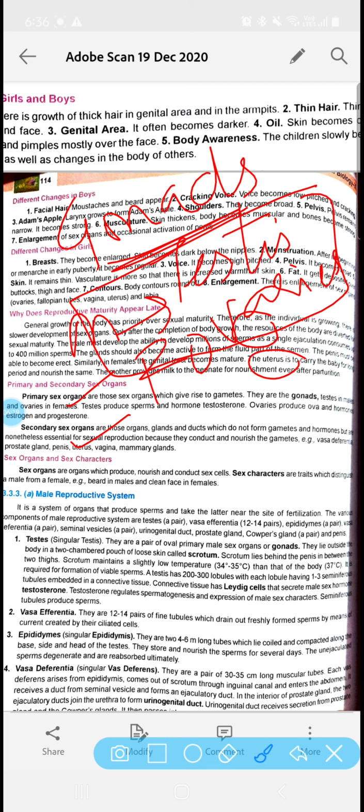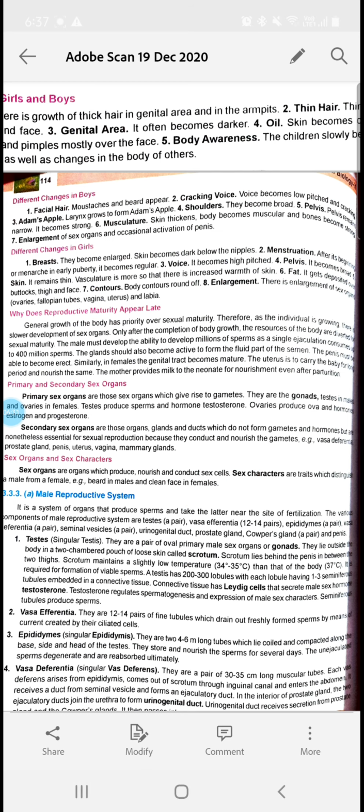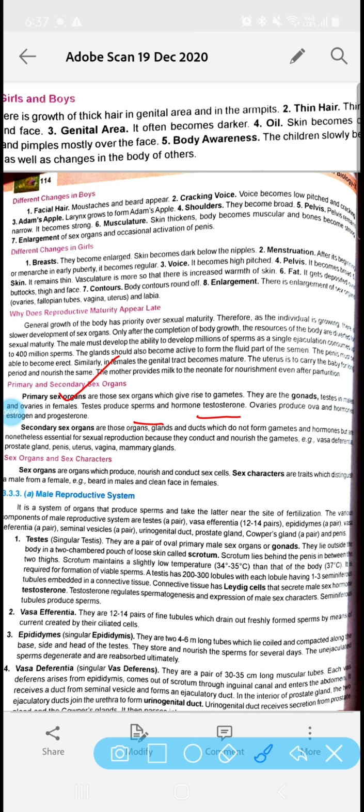Gonads, or the primary sex organs, are the organs which form the gametes. So in testes, sperms are produced, and in ovaries, eggs are produced. So these are called the primary sex organs. These primary sex organs also produce some hormones. The testes will produce sperm as well as testosterone, the male hormone, and the ovary will produce ova as well as two female hormones, estrogen and progesterone.